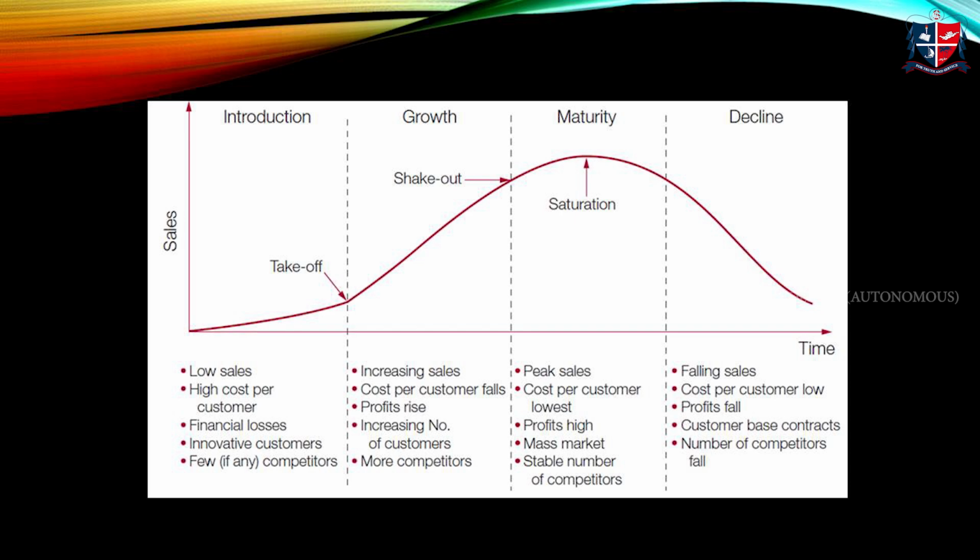The number of customers purchasing the product will be increasing. And during this stage, there's a lot of competition in the current market. So during this growth stage, the manufacturer will have to concentrate on implementing more promotional activities in order to increase the sales of the product. Then after the growth stage, it will reach the shakeout. Then after shakeout, it will reach the third stage, that is the maturity stage.